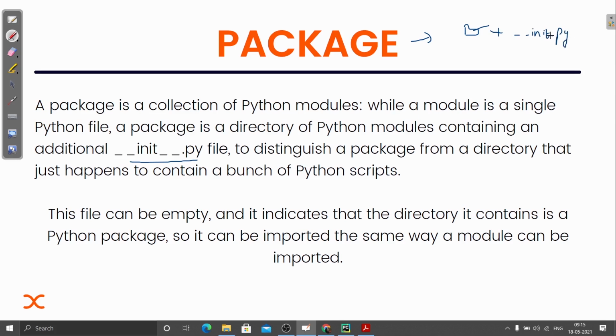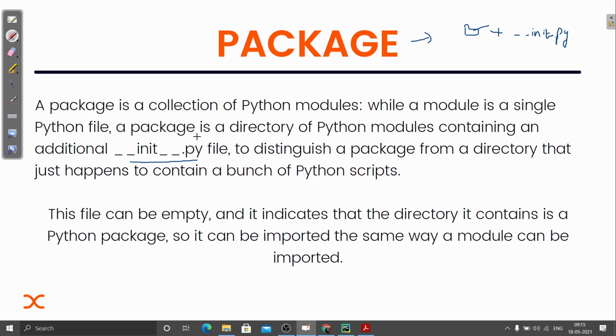If someone asks you what the difference between a package and a directory is, you can just tell them that a package is actually a collection of Python modules, and it is in the form of a directory. So you can call it the combination of a directory having one __init__.py file inside it.